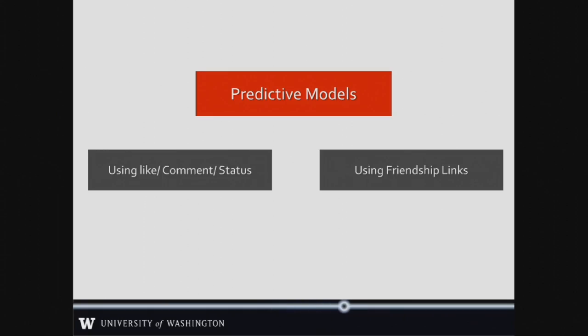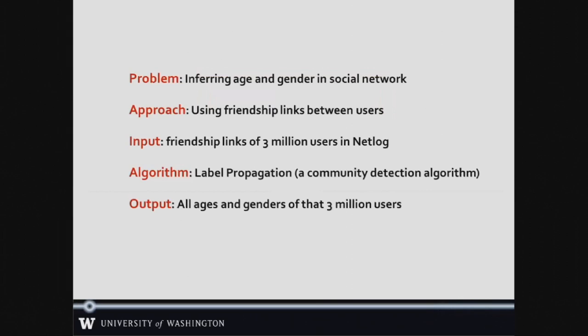When we want to build predictive models, we can either use the user-generated content, such as likes, comments, and status messages, or we can consider the friendship links between users. In our study, we are using the friendship links between users to address the problem of identifying age and gender in social networks. The data that we are using comes from a social network launched in Belgium named Netlog, and we try to define age and gender on them.